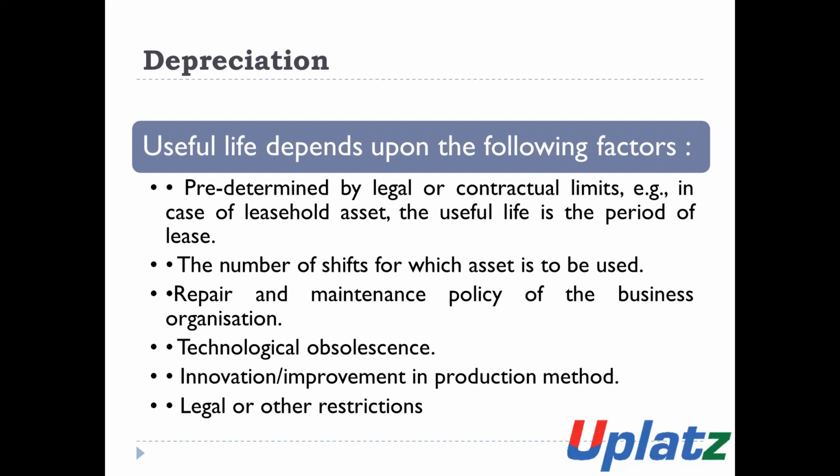Then technological obsolescence, innovation and improvement in production method, and legal or other restriction. These all are the factors on the basis of which the useful life of the assets is determined.